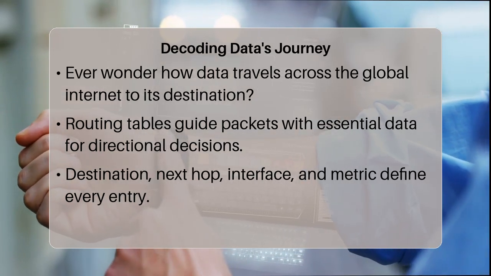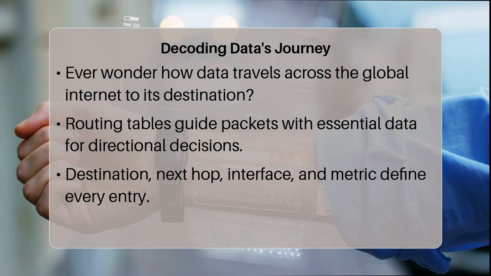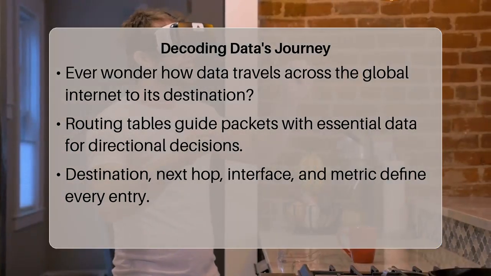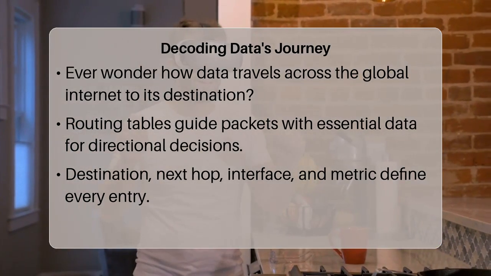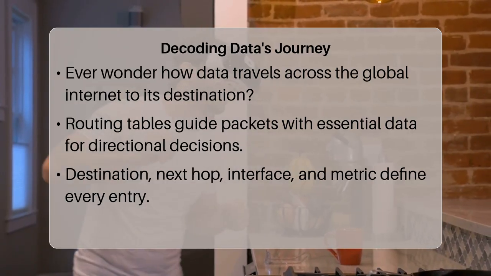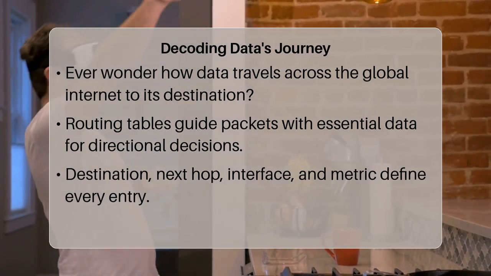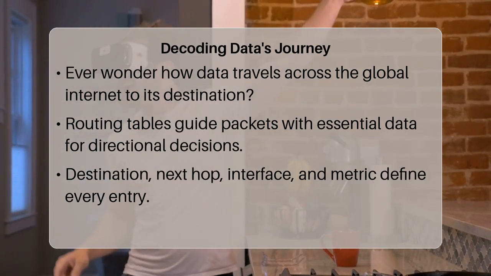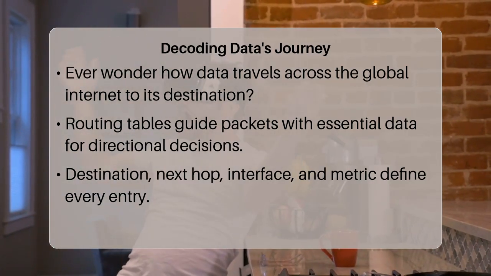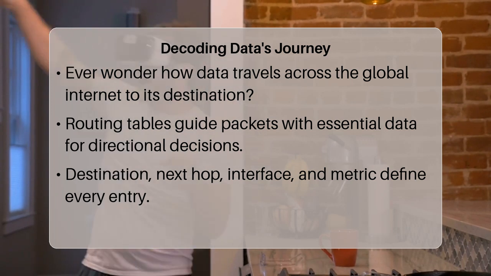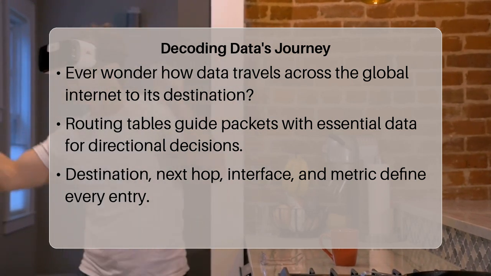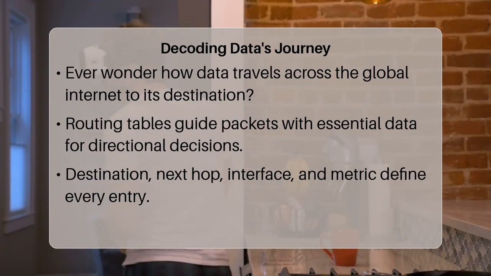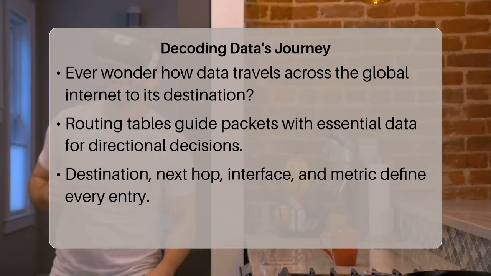Let us break down why each of these is so crucial. The destination network tells the router exactly where the data is ultimately trying to go, identifying a specific network block, not just a single device. This is often represented by an Internet Protocol address and a subnet mask, defining the entire network segment for which that route is valid. Without this, the router would not know which target group of devices the packet belongs to.